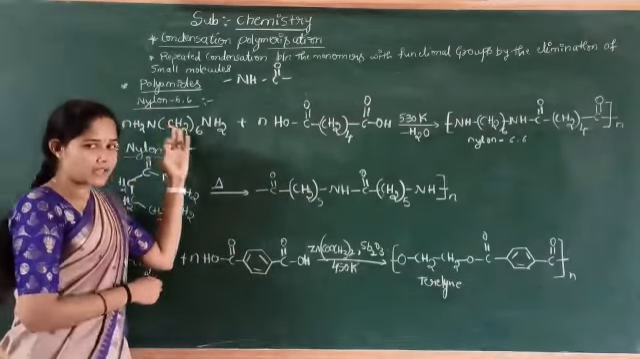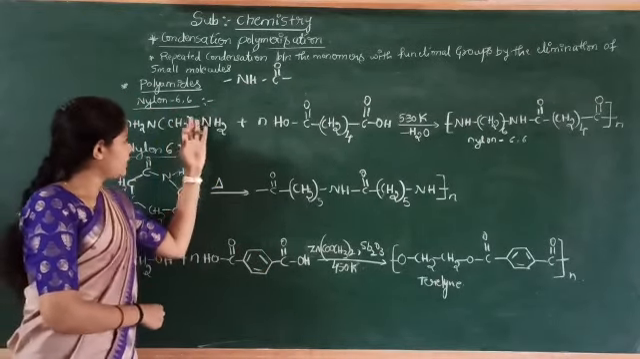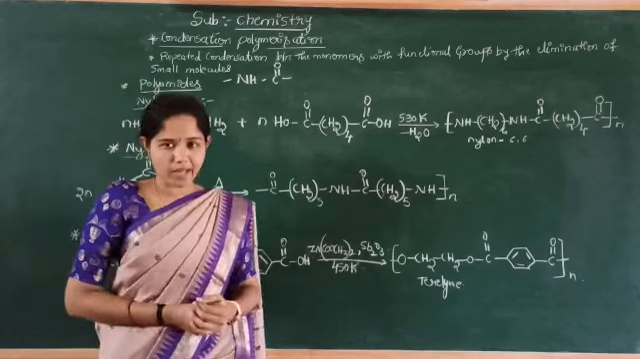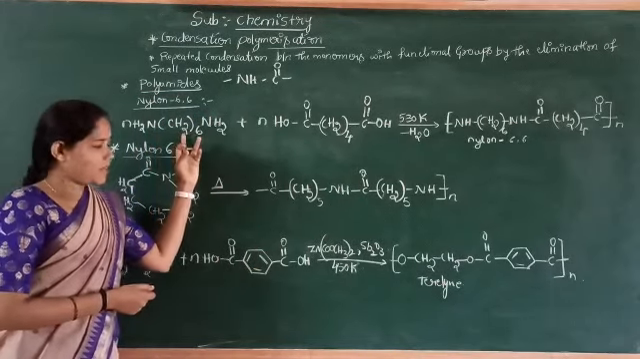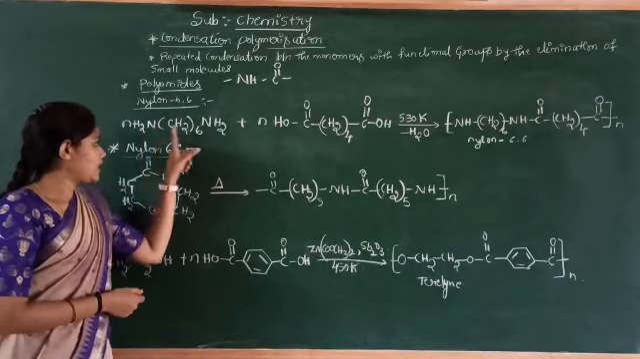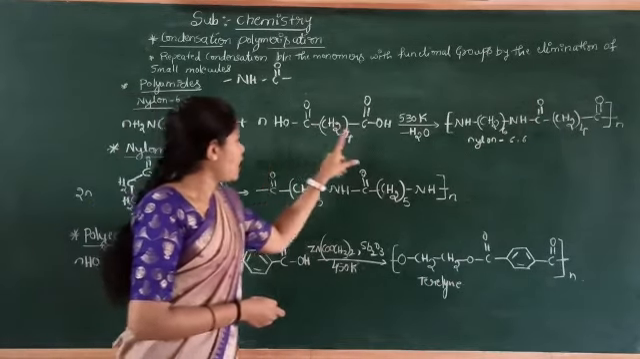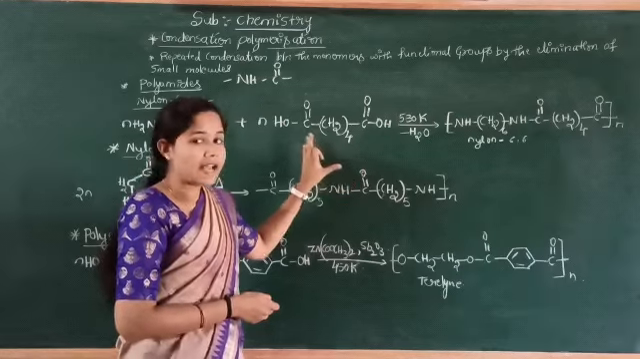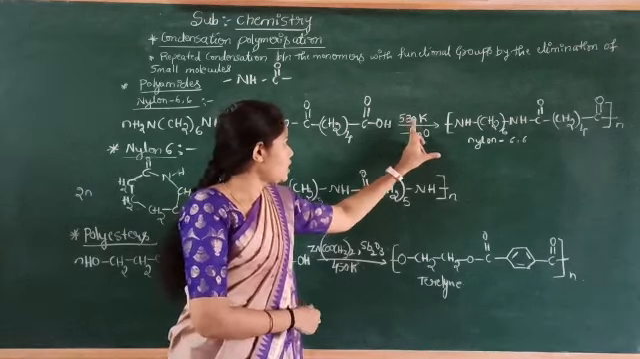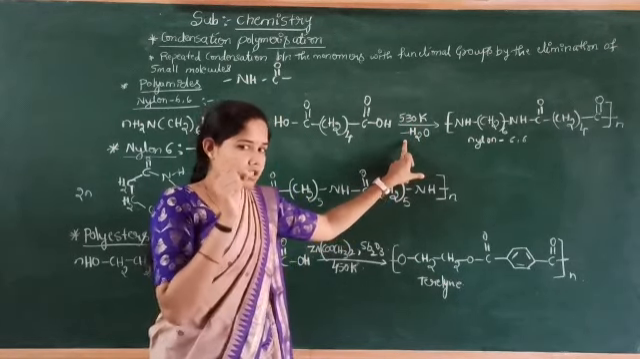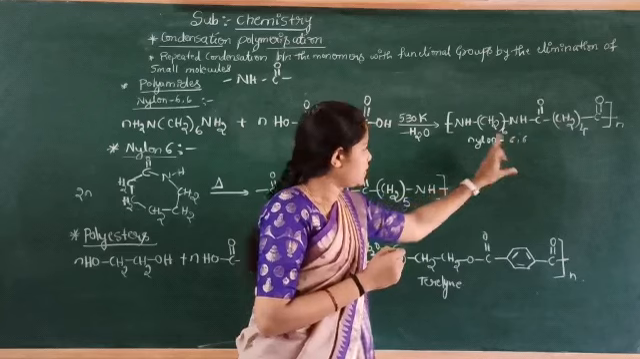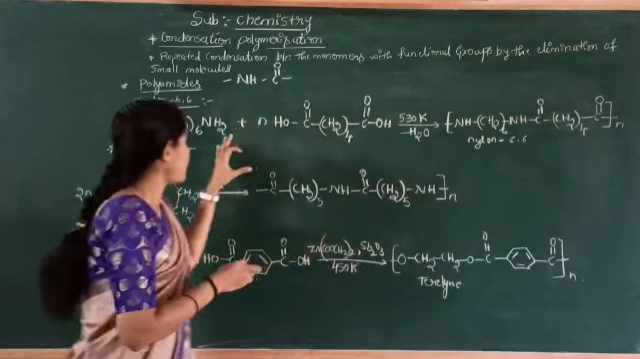A well known, best example for polyamide is nylon 6,6, which is manufactured by the polymerization of hexamethylene diamine and adipic acid. This acid is known as adipic acid. By heating those two monomers at 530 Kelvin with the elimination of a small molecule, that is water, we get nylon 6,6.